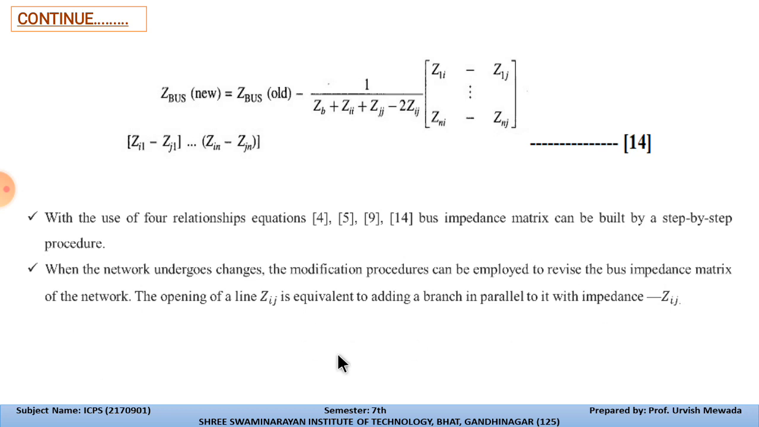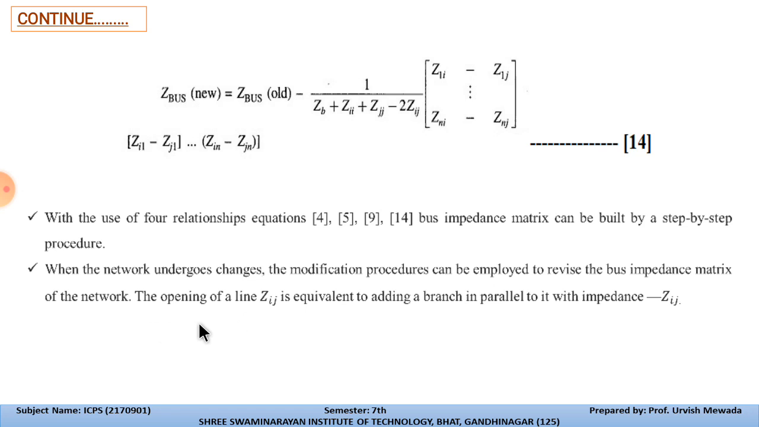And when the network undergoes changes, say elimination of branches or addition of branches, the modification procedure can be employed to revise the bus impedance matrix of the network. So we can modify this Z bus algorithm as per our requirement. As we add or remove lines, according to the removal or addition of the line, we can rearrange or reform the Z bus algorithm as per our requirement.